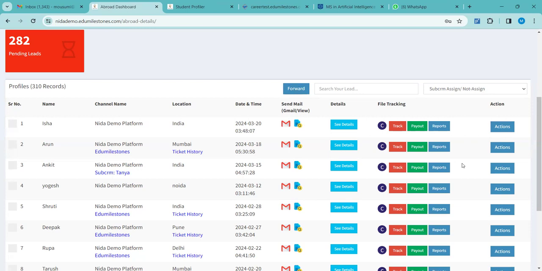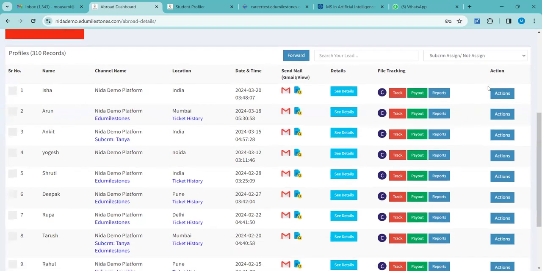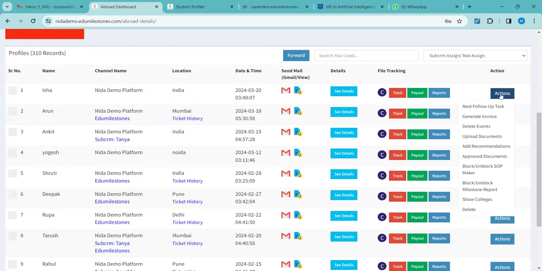Next is action. So till here is everything clear? Yes, ma'am. Everything is clear for everyone? Okay. Yes, ma'am. Okay. So next is the actions tab. Here are certain functionalities which I will show you now.